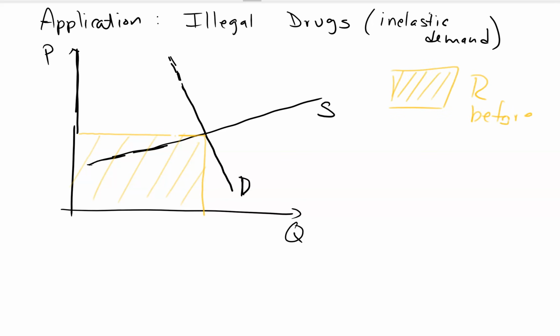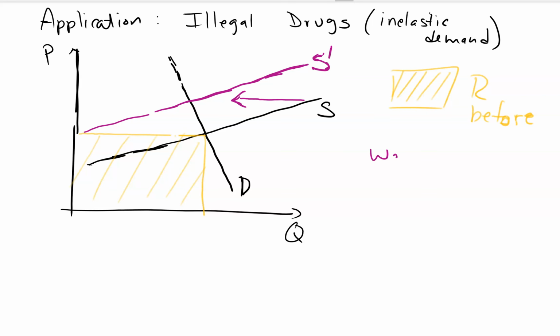And now we're going to bring in the war on drugs. So we're going to fight drugs. We're going to try to arrest drug traffickers, confiscate drugs. We're going to try to burn poppy fields in other countries, whatever we can do. Okay, and let's suppose it works, and we can reduce the supply quite a lot. It'll still work even if I had drawn supply more. Okay, we reduce our supply quite a lot.